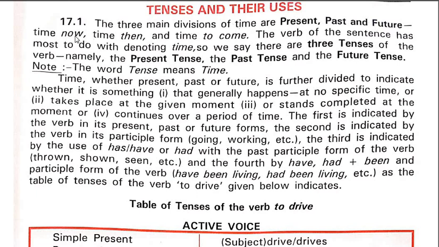See, time now, time then, and time to come. Time now is present. Now means abhi, at this time. Then means some time before, जो पहले हुआ था. And time to come means it is yet to come, or the future.